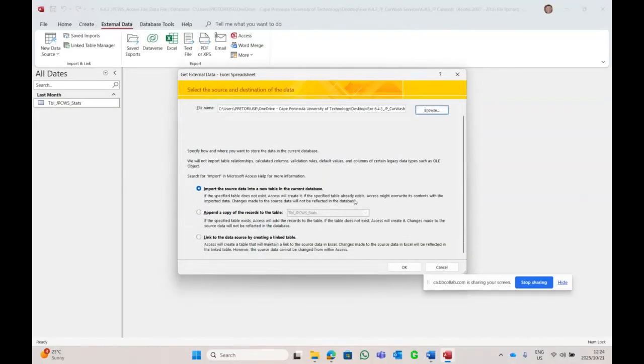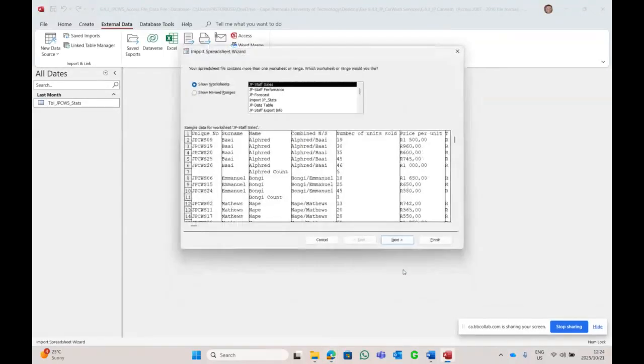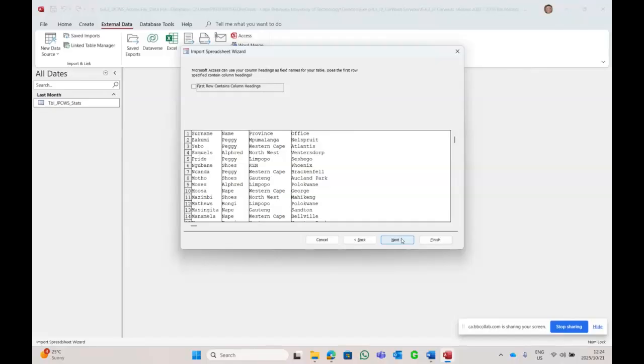And now we say okay, but there's a particular sheet that they want me to use, the export sheet. Let's see what it is. The staff export sheet, which is this information over here. And they want me to export it into the Access file, which we're busy with right now. And we say next.